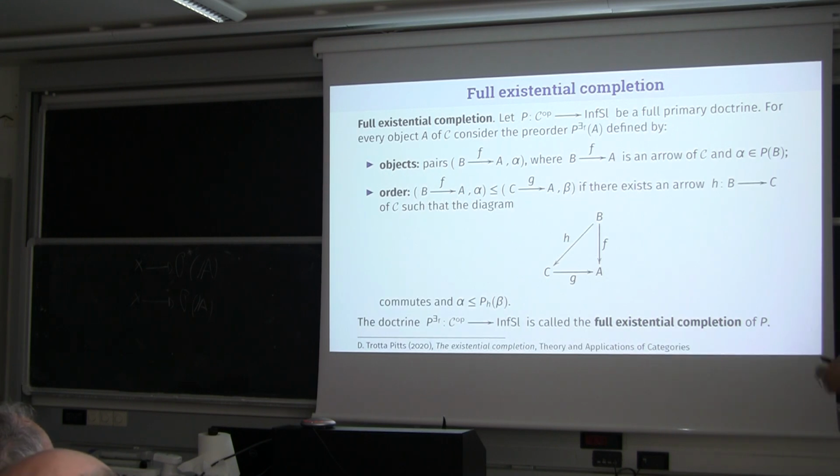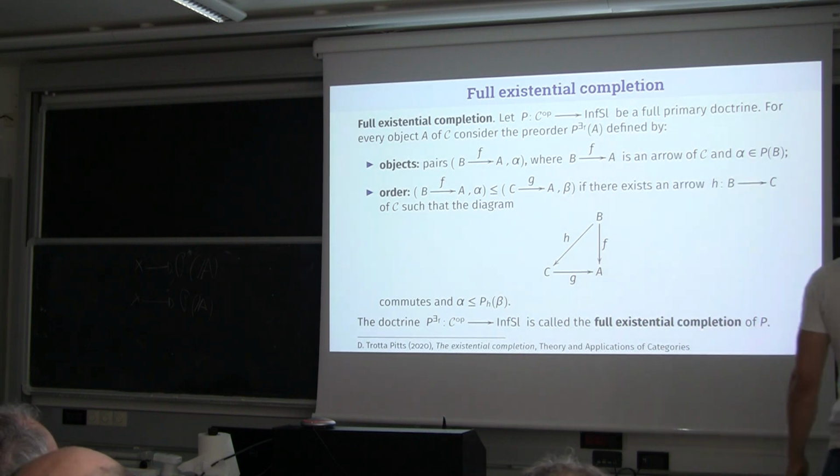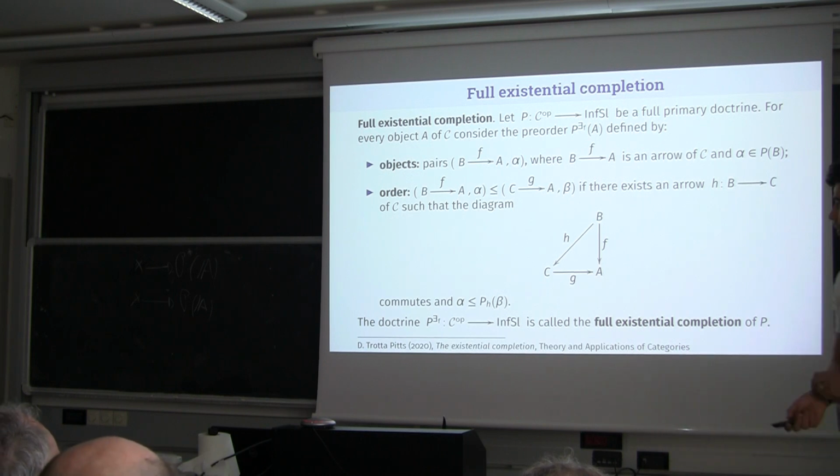Okay, the other construction, again just to give you an idea, is the full existential completion, that is a free construction that freely adds left adjoints to a given doctrine. The idea is that we can take a full primary doctrine and construct a new doctrine on the same base category, and we use this notation to denote this new doctrine. This new doctrine has left adjoints along all the morphisms. Here there is the explicit construction.